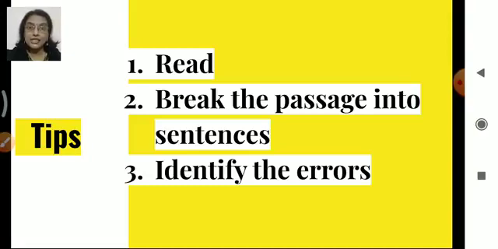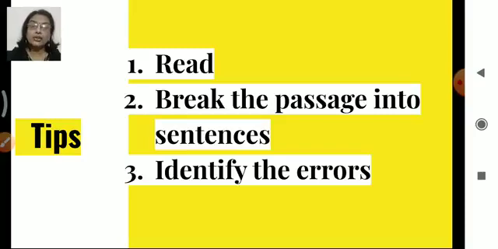Read the passage, then break the passage into sentences. If the sentences are lengthy, you are going to break them again into fragments of sentences. And then the third thing, identify the errors. You will mark the errors. You can use the pencil there and just underline the errors, so that when you rewrite the passage, you will write the correct spelling, or you will not make that error again. So do keep all these 3 points in your mind.